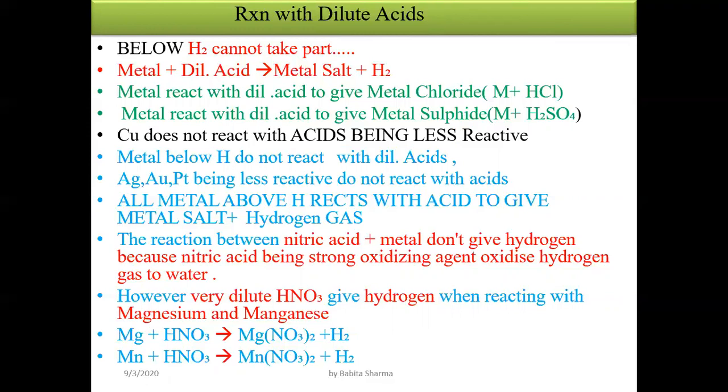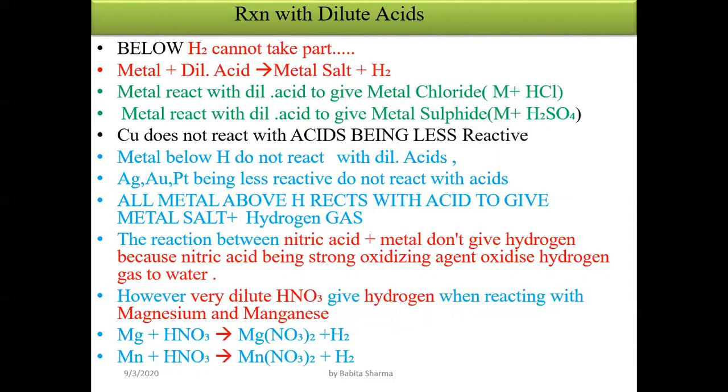When metal reacts with dilute acid, they form metal salt plus evolution of hydrogen gas. When metal reacts with dilute hydrochloric acid, they form metal chloride, and when metal reacts with dilute sulfuric acid, dilute H2SO4, they form metal sulfate.